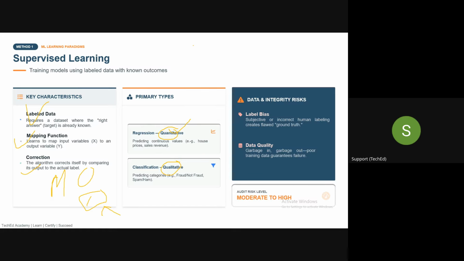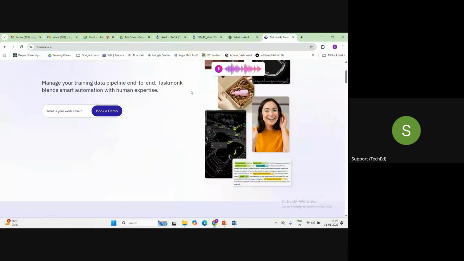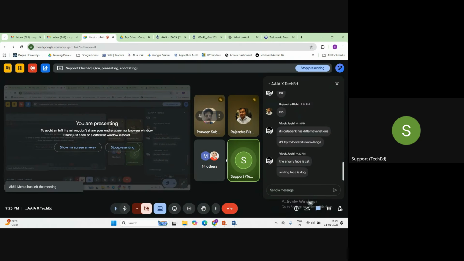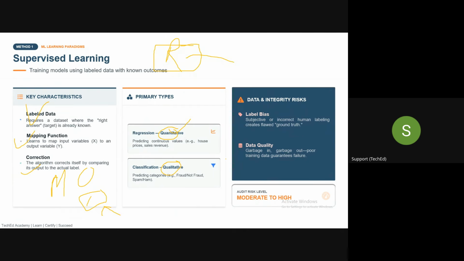Now in supervised learning, do you know what is the disadvantage? As I told you, this solely relies on what? Human involvement. This will require heavy human involvement to do the labeling task. Now, suppose if a human has done wrong labeling, then your output will again not be correct.